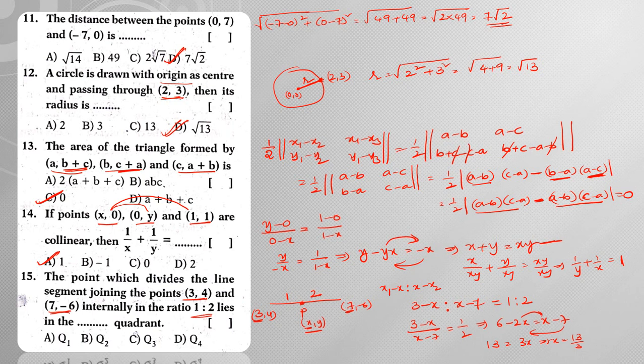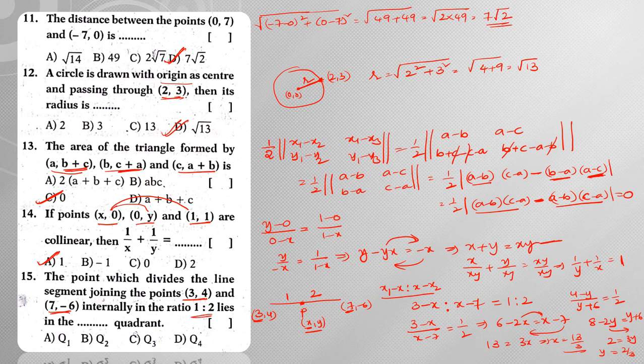The same way for y also, the same formula, y1 minus y is to y minus y2. So based on that, what am I going to get? So y1 minus y. So what is y1 here? So (4 minus y) by (y minus y2). So y minus y2 is y plus 6, is equal to 1/2. Now doing cross multiplication, 8 minus 2y is equal to y plus 6. Now transposing this 2y, it becomes 3y. When you transpose 6 to the left hand side, 8 minus 6 is 2. So from this, y is equal to 2/3.